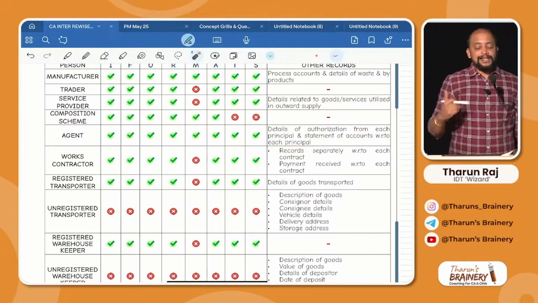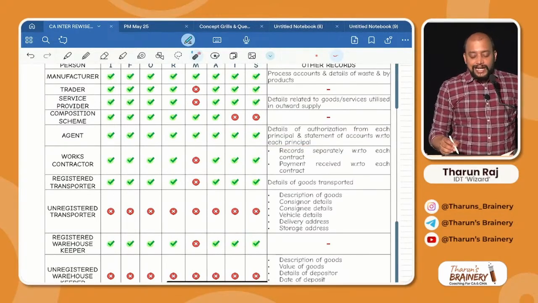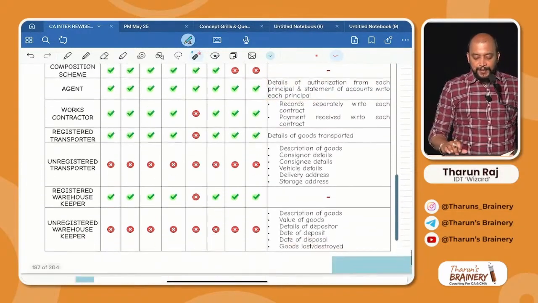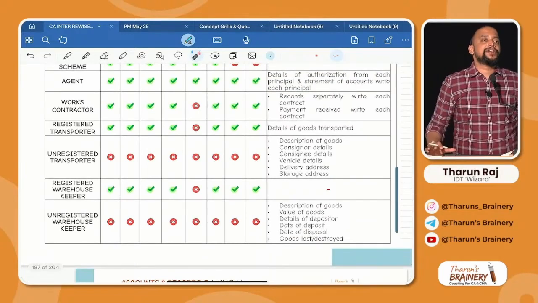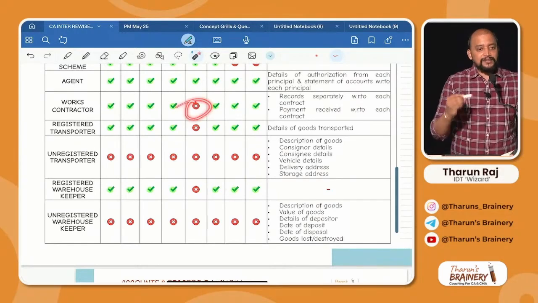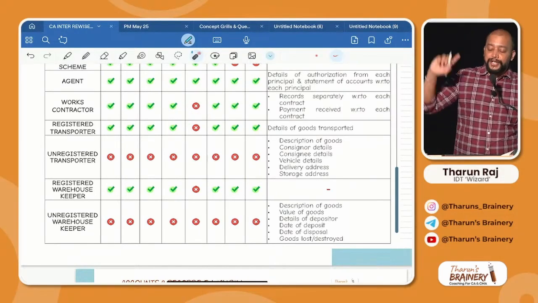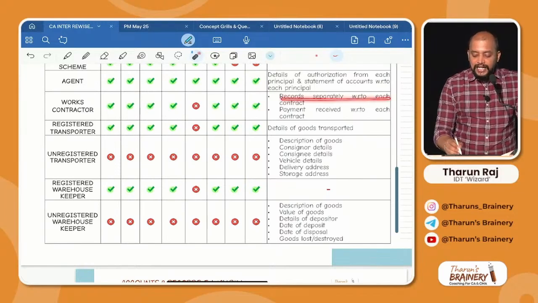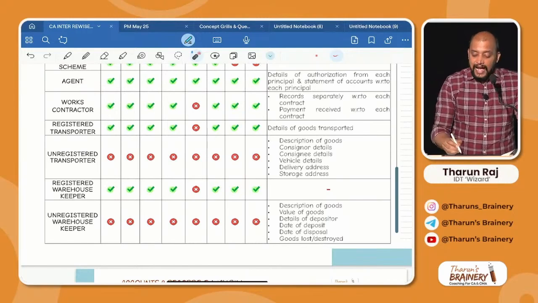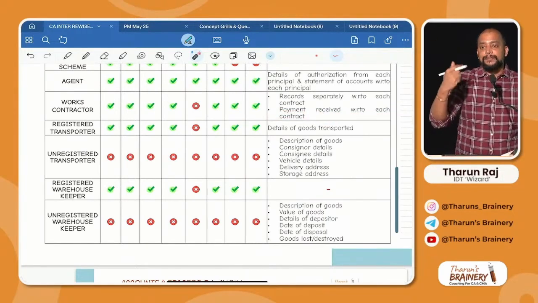Got it? So tell me, as an agent, what are the extra records? Authorization from each principal and statement of accounts with respect to each principal. Then works contractor. A works contractor is required to maintain what accounts and records? Everything other than manufacture, because works contract is a service. So manufacturer not required. In addition to that, records separately with respect to each contract, which means contract wise they need to maintain records, and payment received with respect to each contract. For every contract, how much is the payment received?